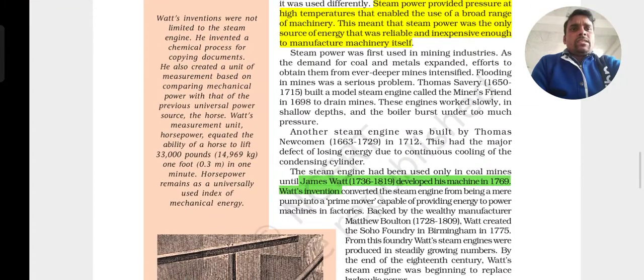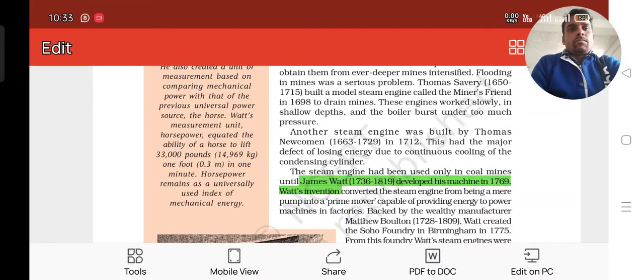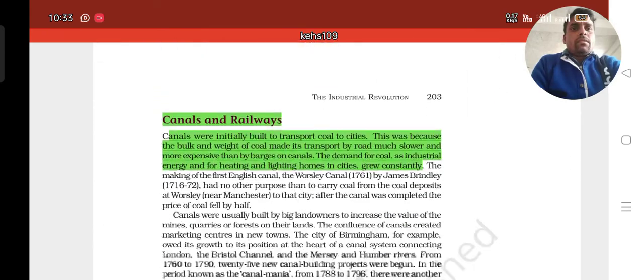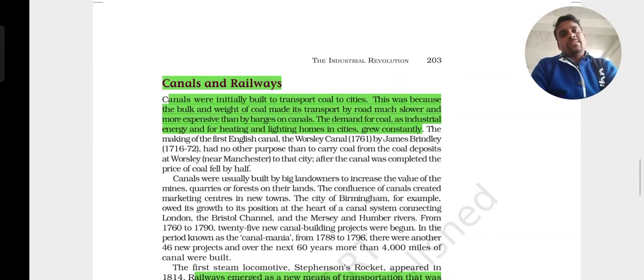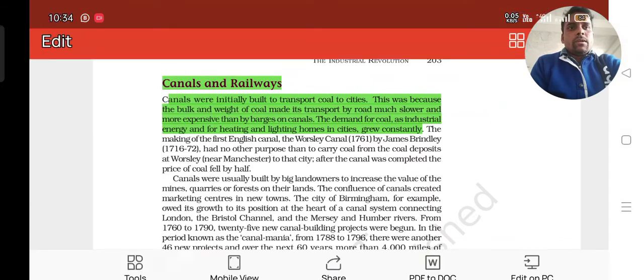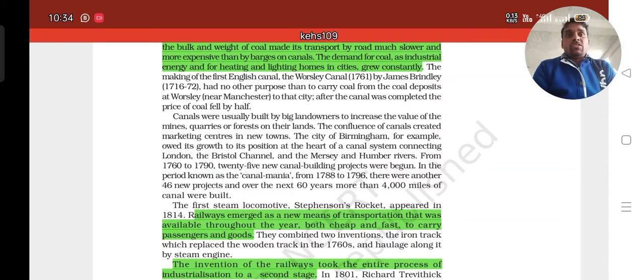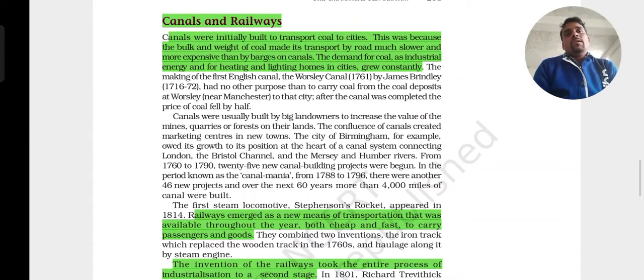And next, when we come to the next topic, that is the canals and the railways. Already we have discussed the canals and the railways, how they have developed because of business, or because of the transportation of goods from one place to another. This has taken place extensively, you could understand. We have already discussed this topic after the invention of the steam engine by James Watt, that steam was being utilized in ships and boats, and then through the railway, and the transportation was very fast.